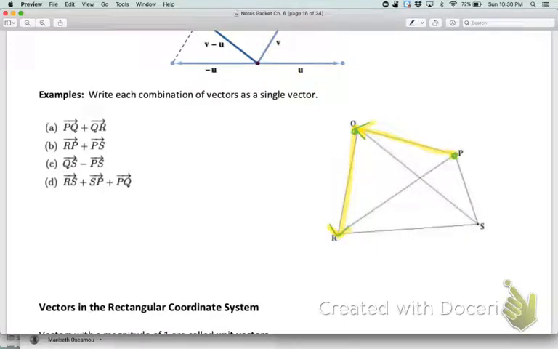So that means that our resultant vector starts from the first dot and points towards the last arrow. So the answer would be the vector PR. And the order you write it in does matter because it always has to go dot, arrow in that order. Okay, so that's how we would add them.